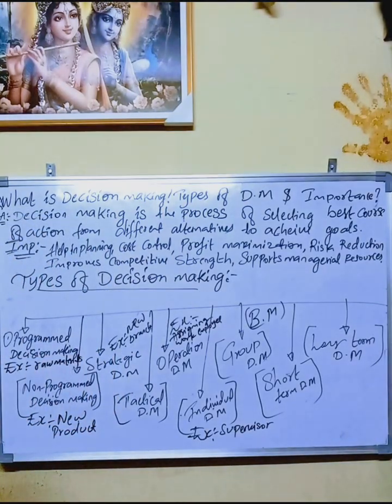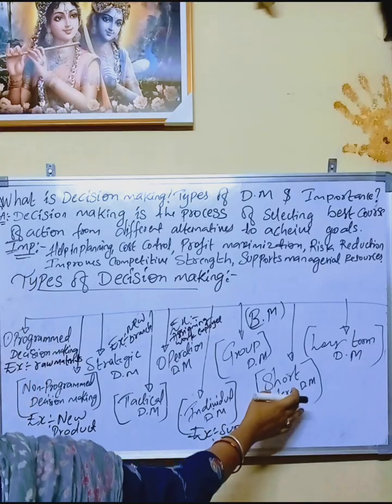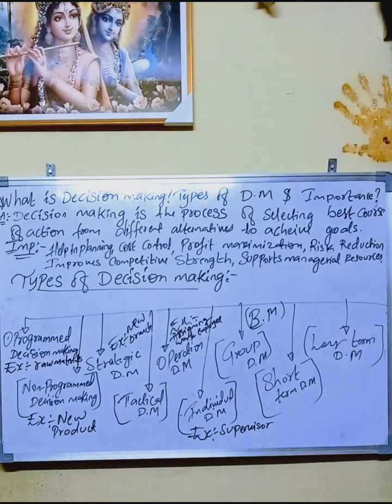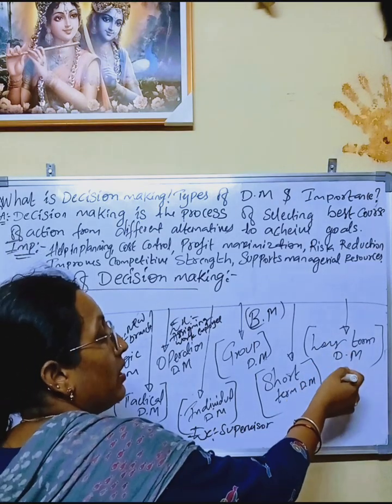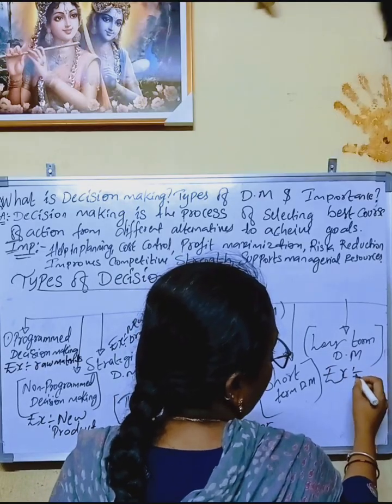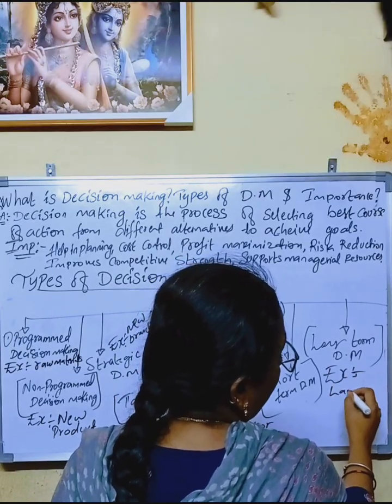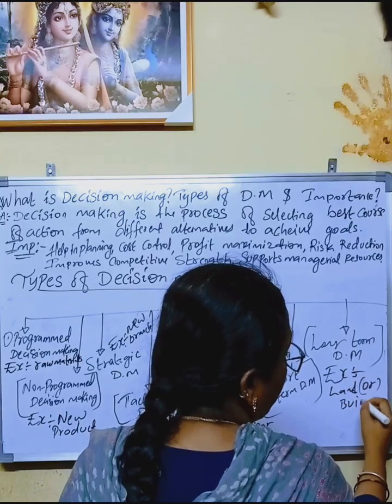And short term decision making and long term decision making. Here, short term decision making is nothing but, for example, pricing for a seasonal project. And long term decision making is, for example, purchase of any fixed asset or any land or building for office utilization.